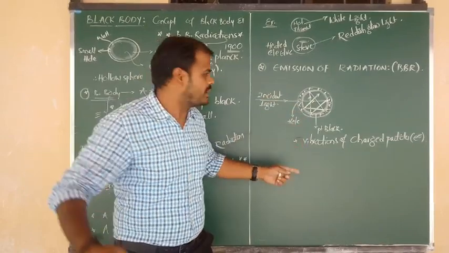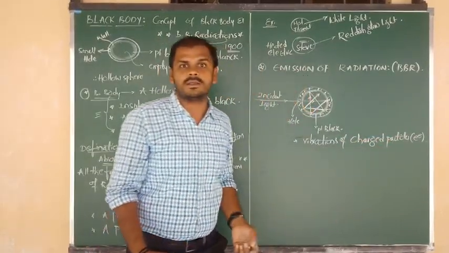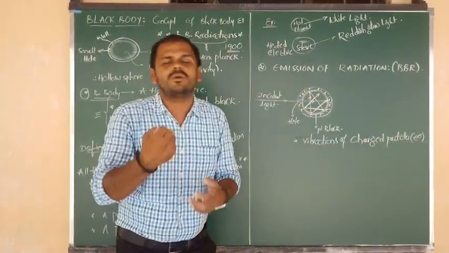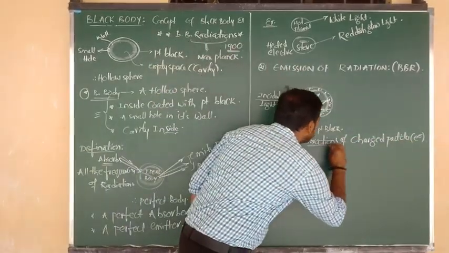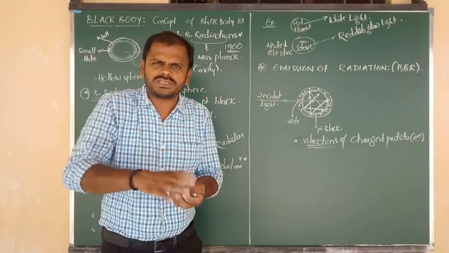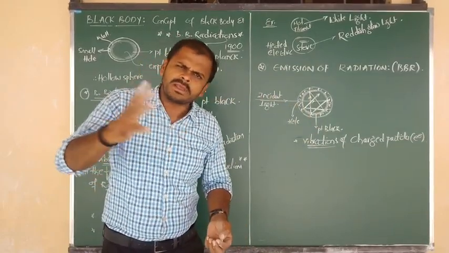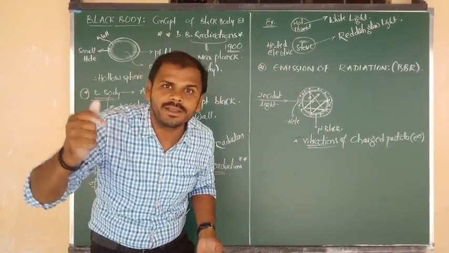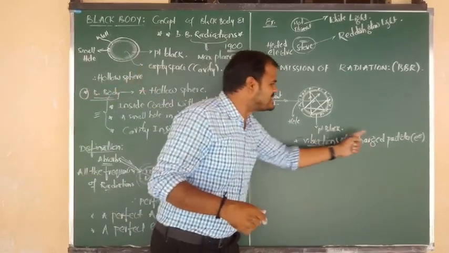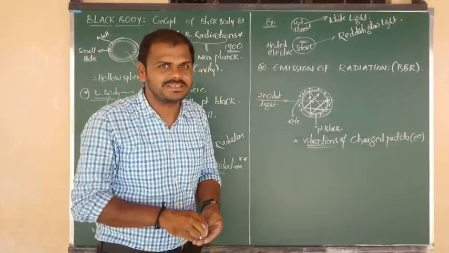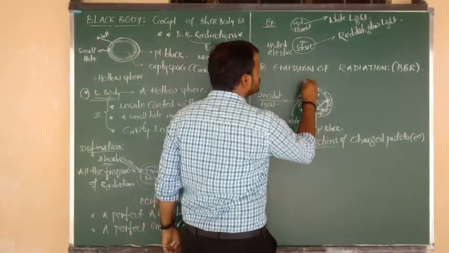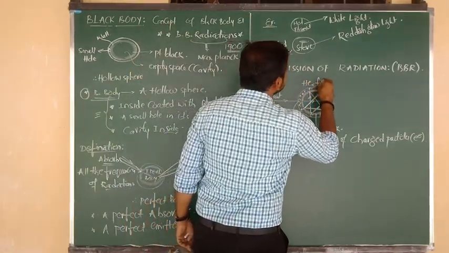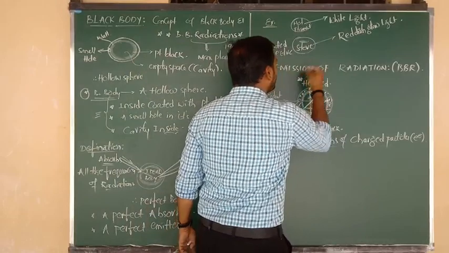And that lost energy was taken by the charged particles. By the gain of that radiant energy, such charged particles or electrons undergo vibrations. After a number of vibrations, due to the vibrations of such charged particles or electrons, we have to confirm that the black body is going to be heated.